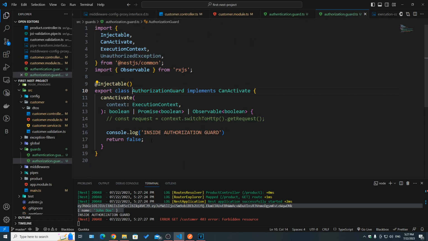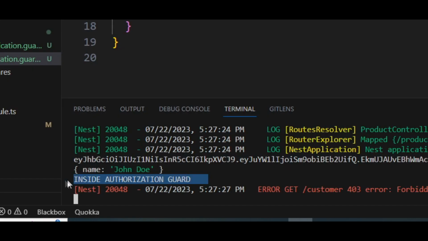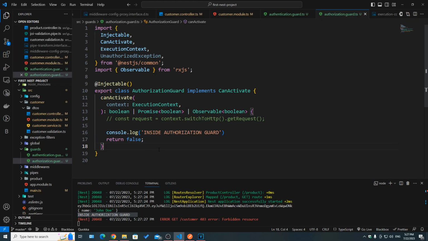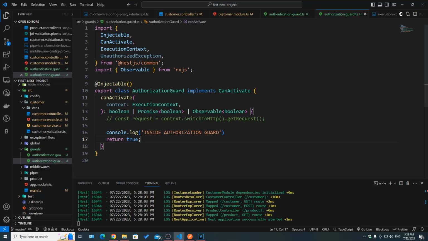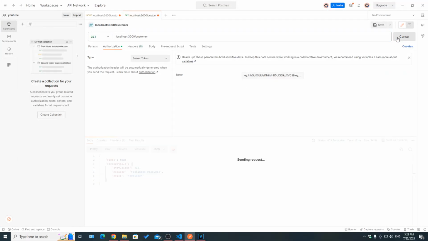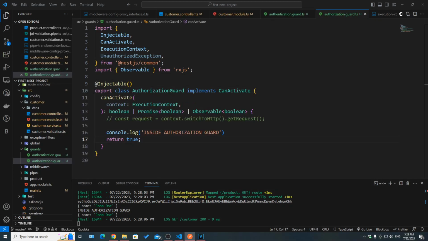If you go there, we can see we got this log, which is inside the authorization guard, so we know that we are inside of this, but we are returning false. If this was true, for example, if we hit save, if we take a look here and hit send, this time we got an empty array, so we got inside of our route handler.